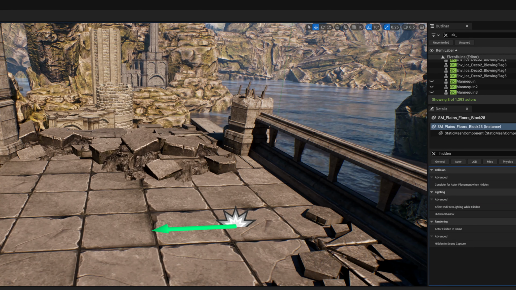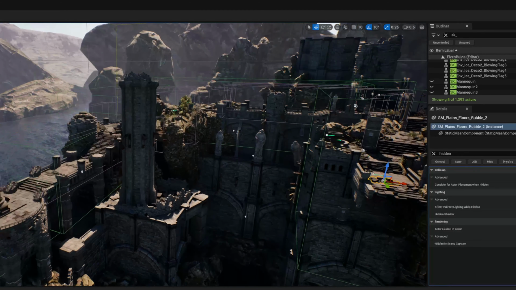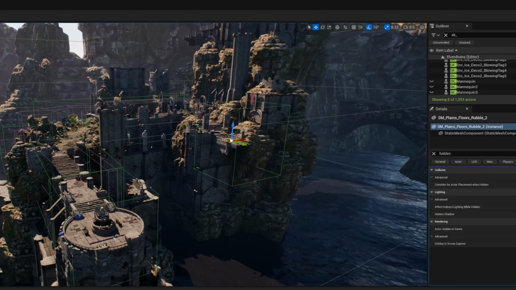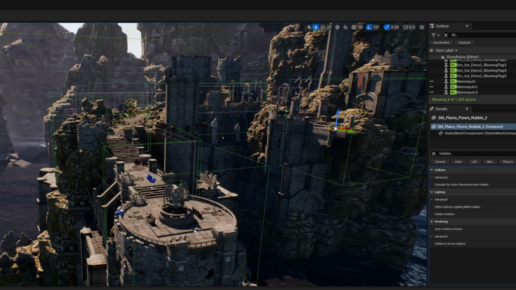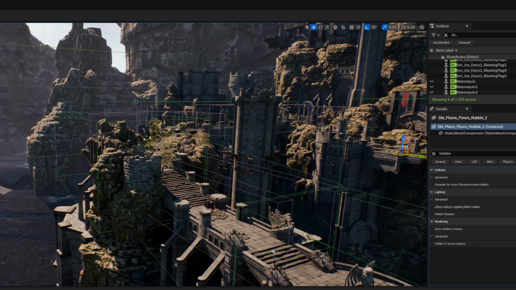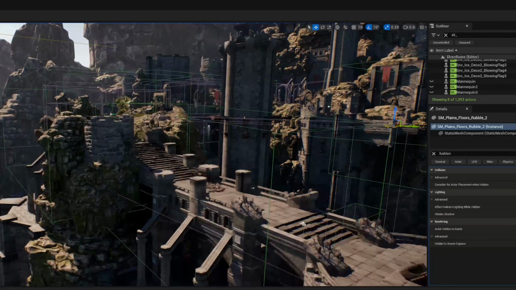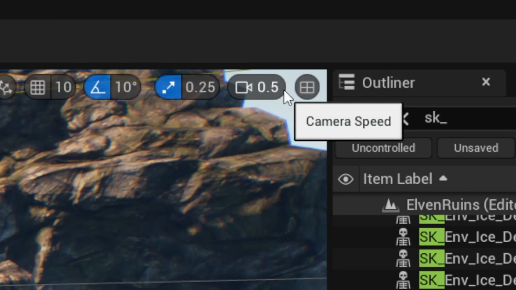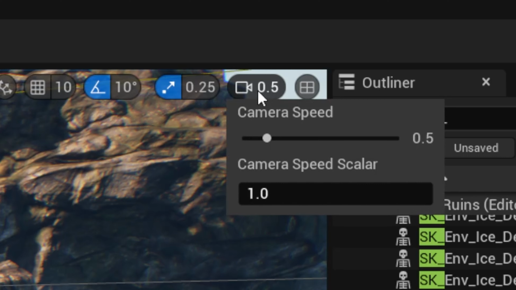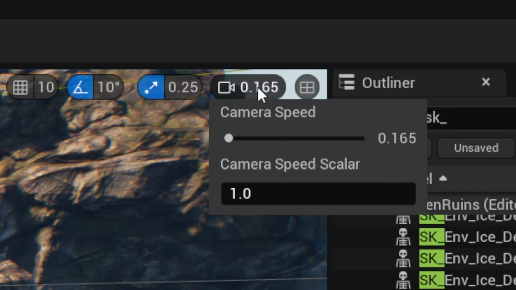And also remember, you can control the viewport speed and how you navigate by holding down the right button and then scrolling with your mouse wheel to slow things down or speed things up. Or if you don't have a mouse wheel and you're just doing this on your laptop, you can go up here to the top right of the viewport, click on the camera icon, and change the camera speed this way. And again, you may or may not get this little glitch. I always get it, and it's annoying. So that's why I just use the mouse wheel to change the speed.